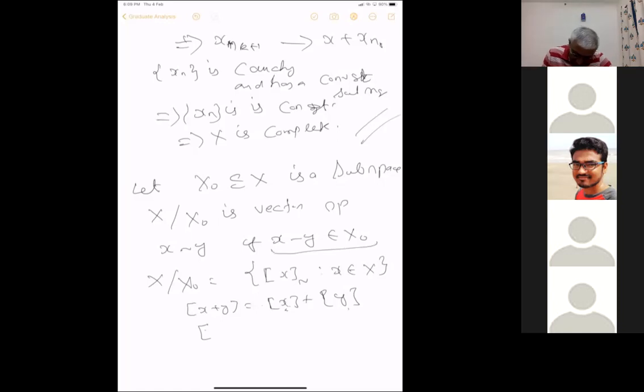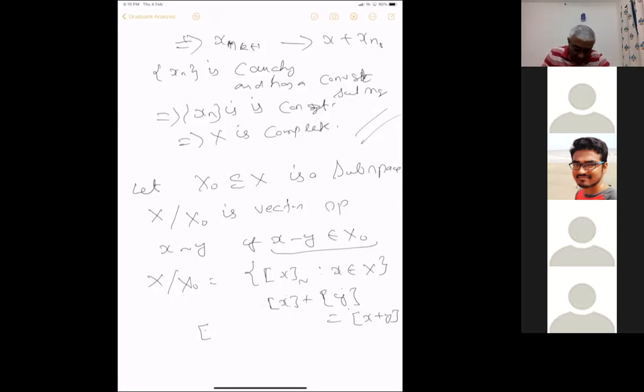Similarly, alpha times it is this way. By definition, this is equal to this. You have to verify that this is well defined. You can take an equivalence class, you can take another equivalence class. Then the addition between these equivalence classes is defined. You take any element in one equivalence class, any element in the other equivalence class, then add them and take the equivalence class. It is well defined. It does not matter which element you take. You have to verify that it's well defined.